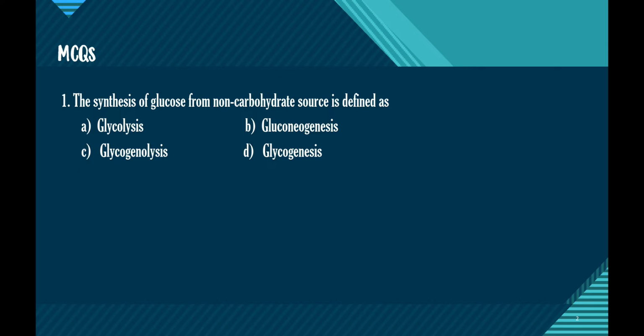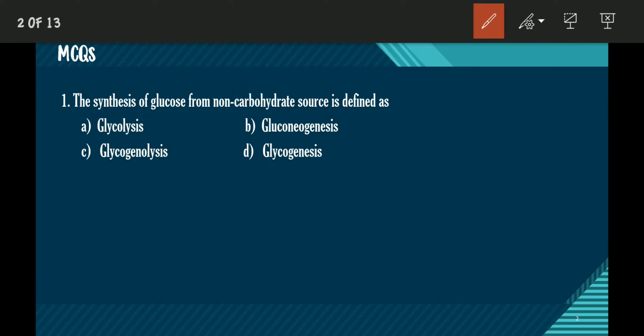So, glucose can be synthesized from non-carbohydrate sources in animals. This process is known as gluconeogenesis. The correct answer will be option B, gluconeogenesis. Okay. And what is called glycolysis? Let us see the other options also.